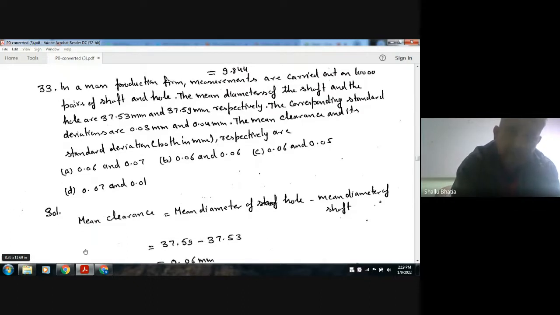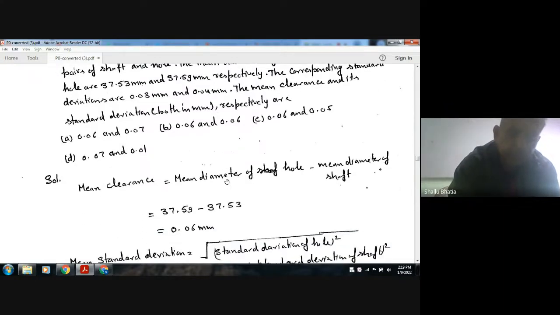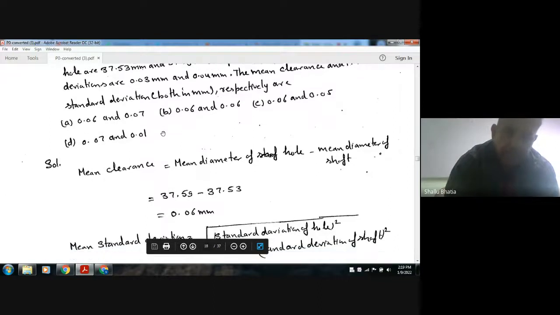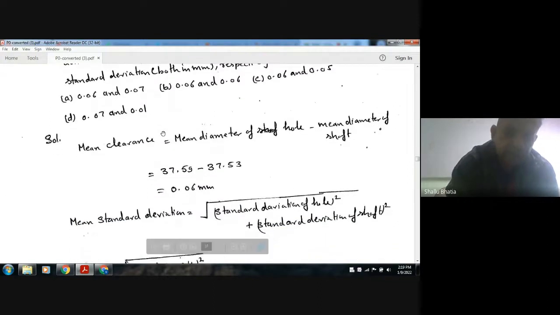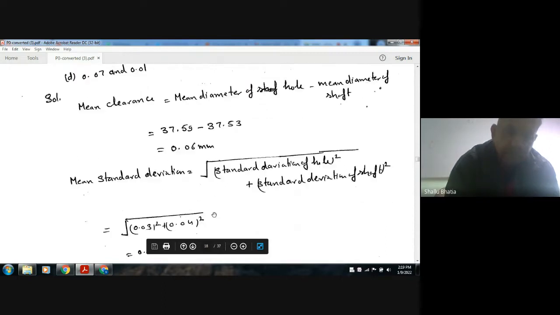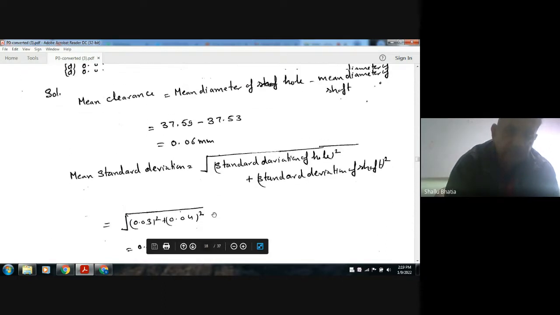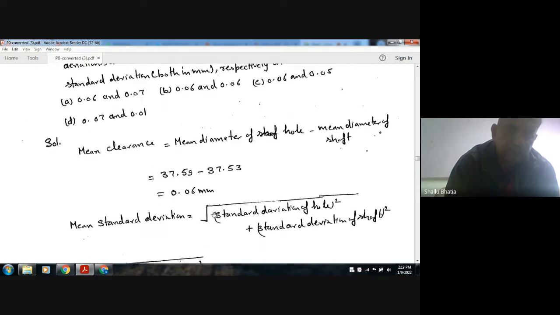So the mean clearance is given by the difference of mean diameter of shaft and hole. Okay, so this is the mean clearance, that is 0.06, and the standard deviation is given by the square root of the standard deviation of hole squared plus standard deviation of shaft squared. So the answer is 0.05. Option C is the correct answer.